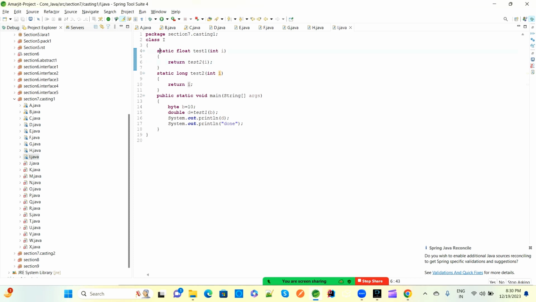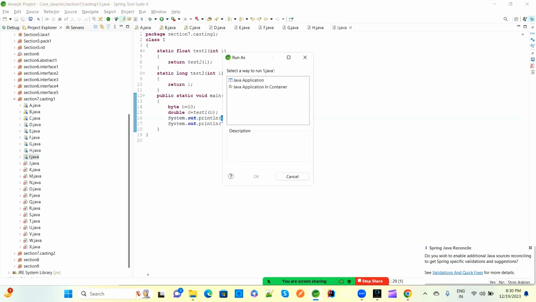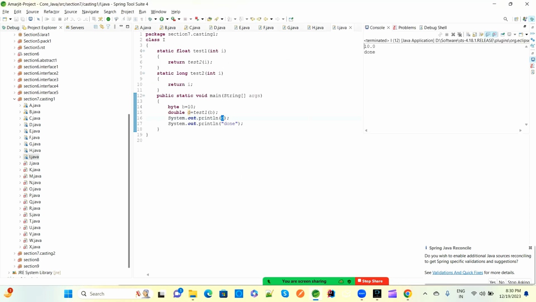This is a static method, fine, this is a static method integer. So this test2 has a long, just a minute. The compiler will go from this, so b if d, so d is this one, so this test1 has called this test1, and test2 has called this one. If you run this program, yeah, see here this one, first the main method is called.